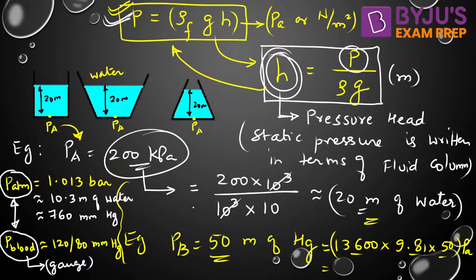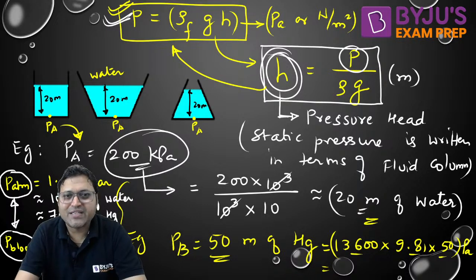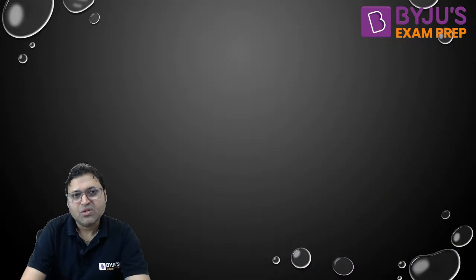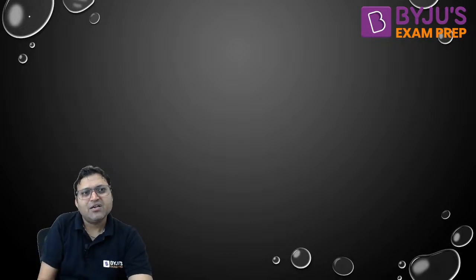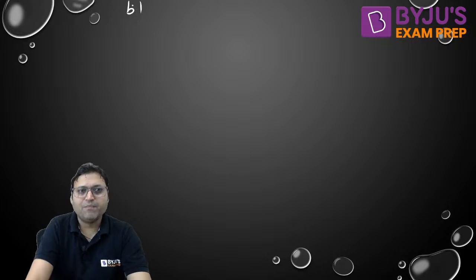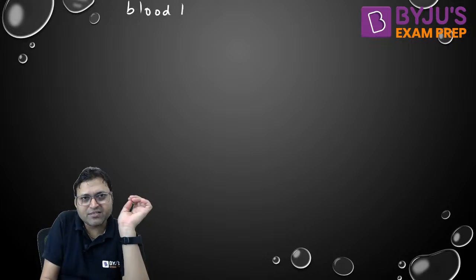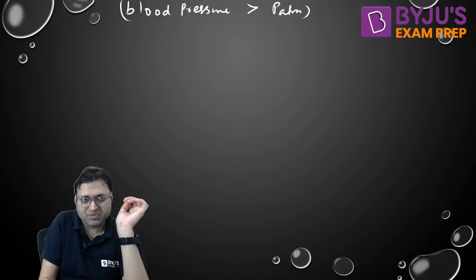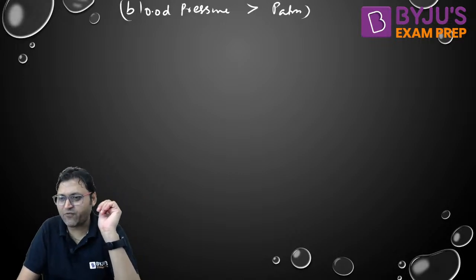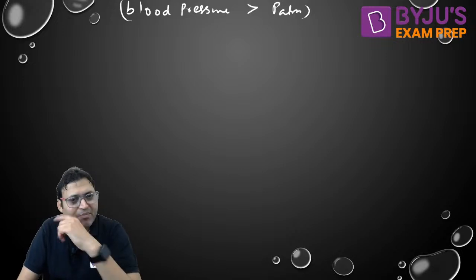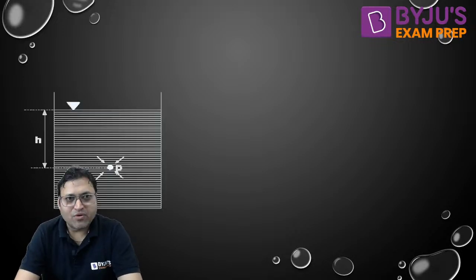So your answer was right, that it is always the blood pressure which is more than the atmospheric pressure, right? So do not get confused with the numerical values, because the blood pressure is given as the gauge value.